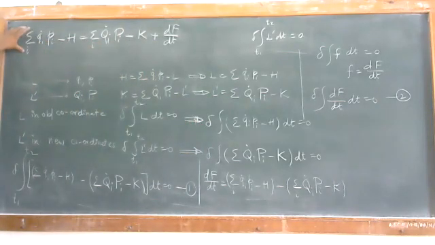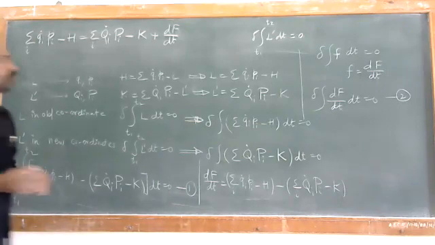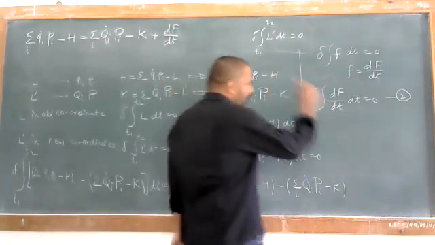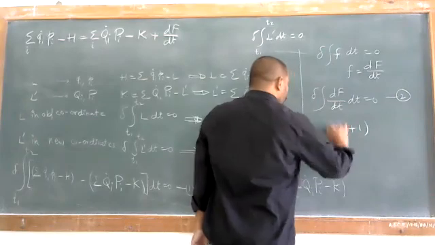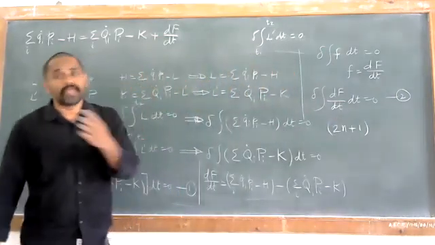So remember that we have this equation: summation over i of qi dot pi minus h is equal to summation over i of capital Qi dot pi minus k plus df by dt. Now this function has a set of 2n plus 1 variables. How many variables does the function we have written have? It has 2n plus 1 variables, actually.